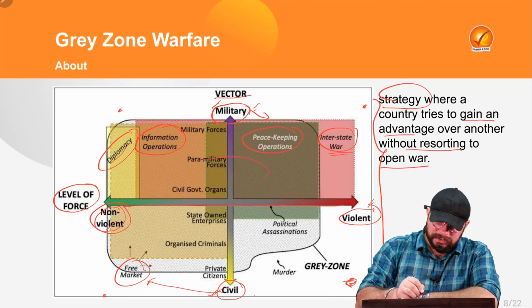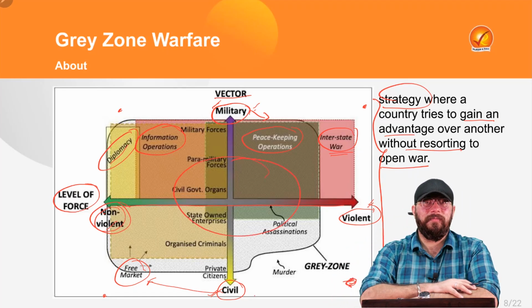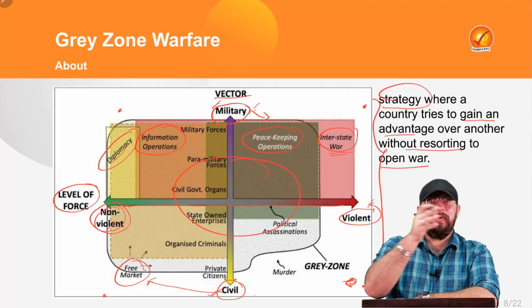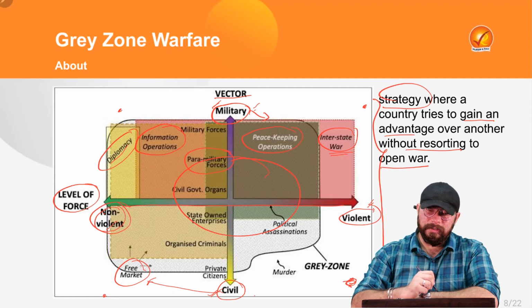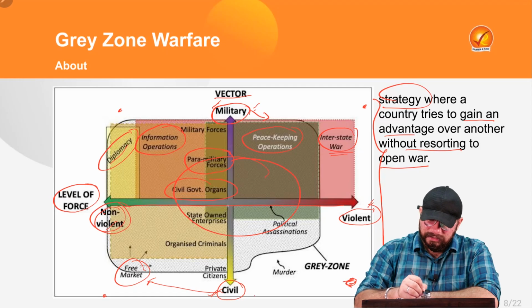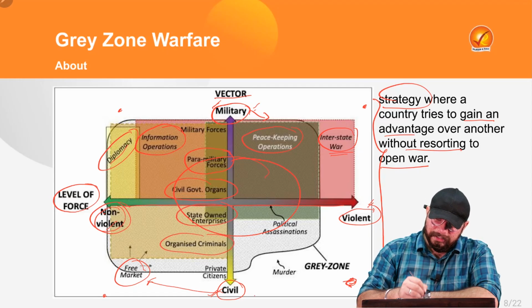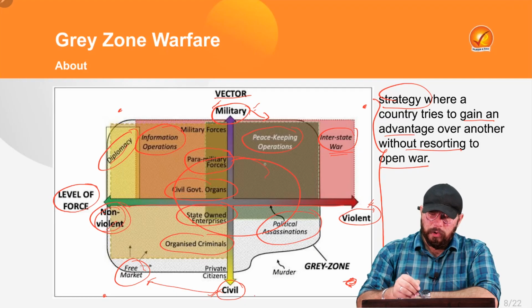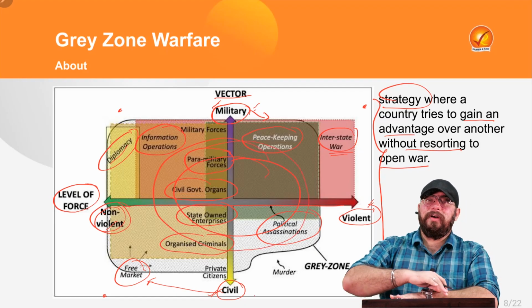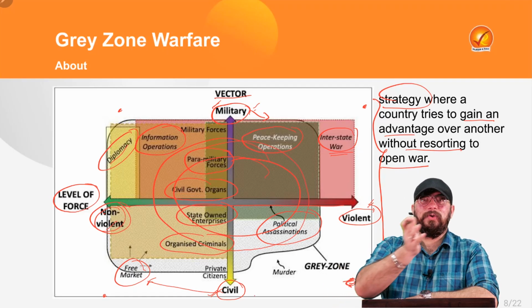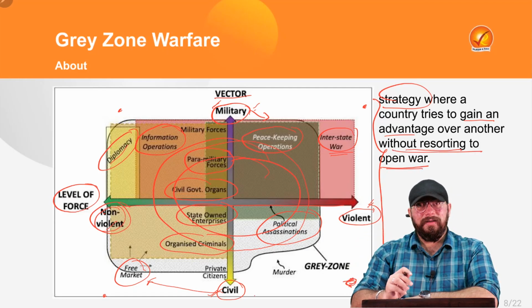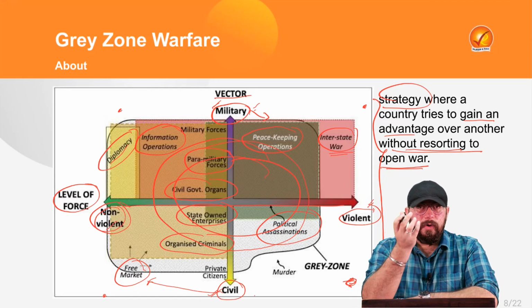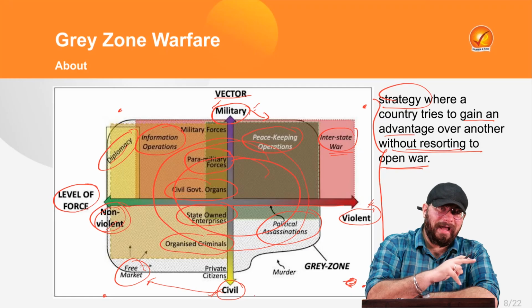But our focus is on the paradigm which is existing over here. That is the paradigm which is not white, not black, but grey. And it involves what? Your involvement of paramilitary forces, civil government organizations, state-owned enterprises, organized crime, political assassinations, all those things which are not resorting to an outright war but are also not very peaceful. So that means countries are trying to gain an advantage over the other country without resorting to open war, but having some ways or some measures which are there in the gray category, that is neither black nor white.